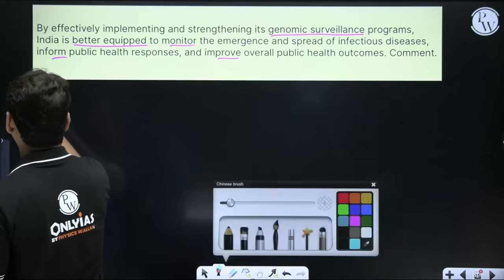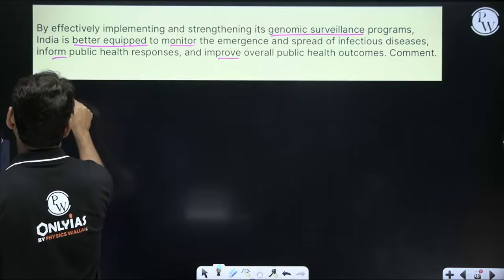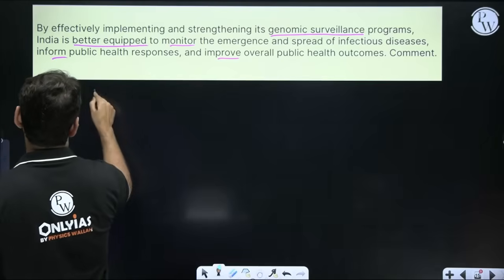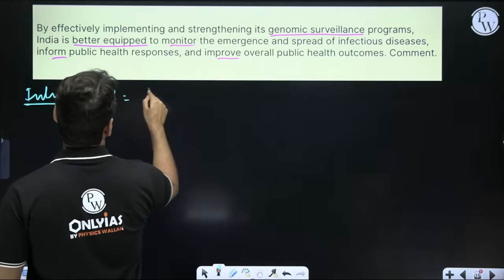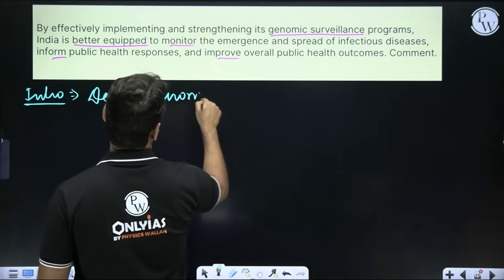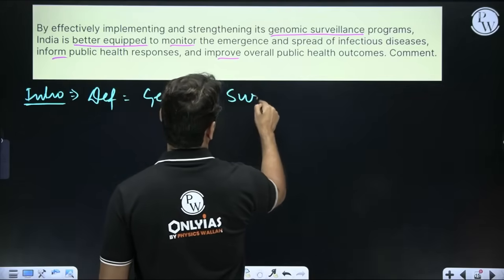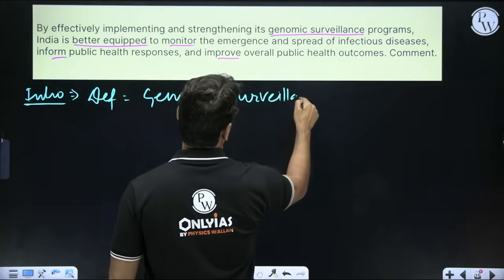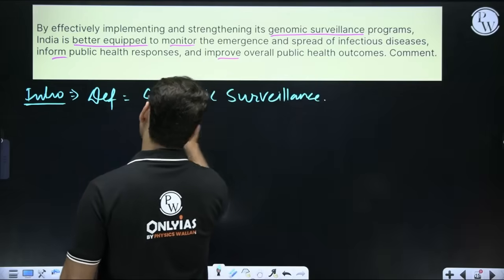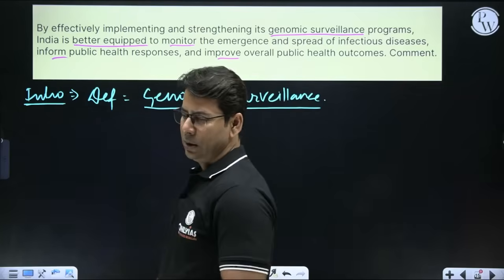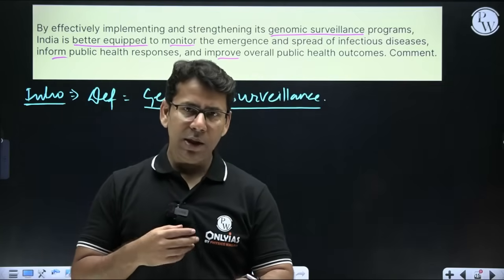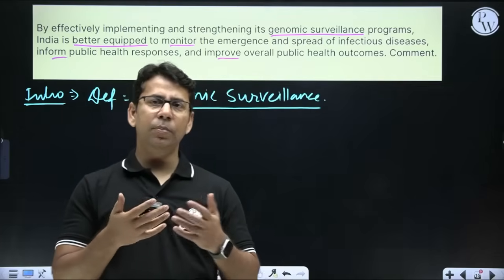So the intro part, that we call the starting part, we have to define genomic surveillance. Now, you know what genomic surveillance is. If you study the human genome, then it is genomics, human genomics.